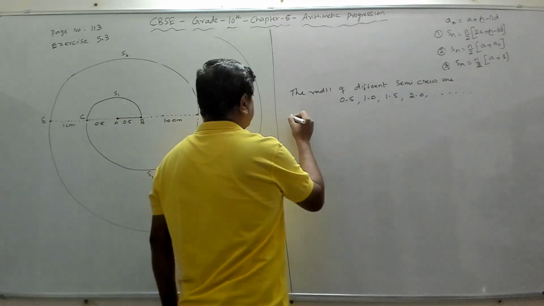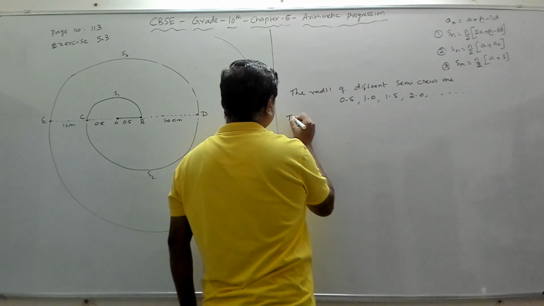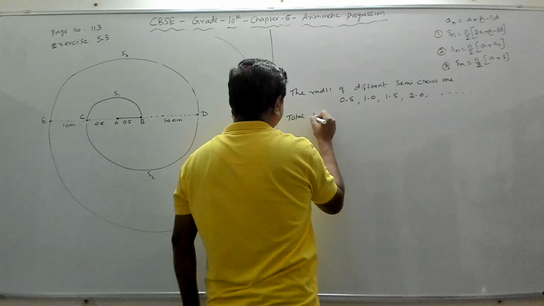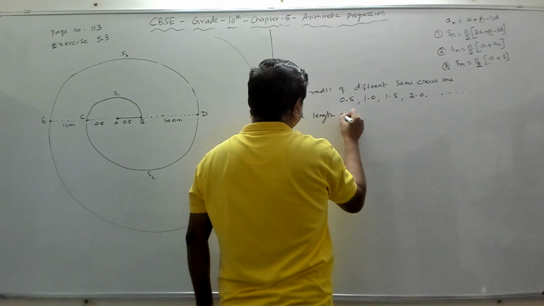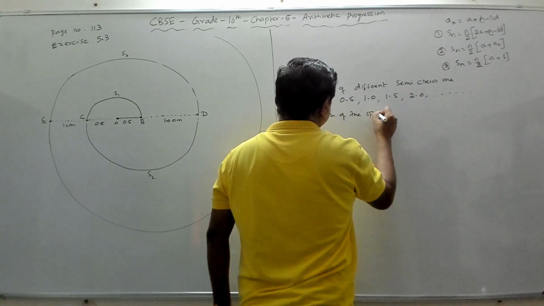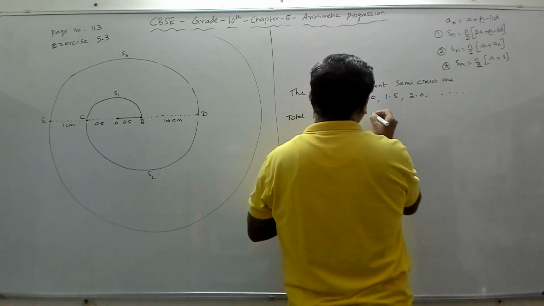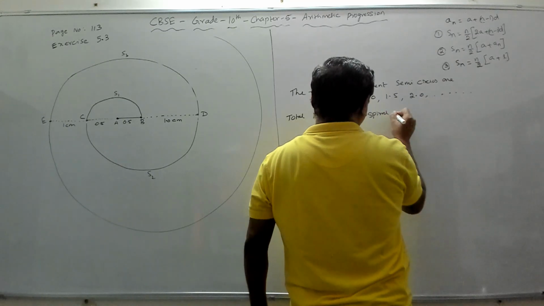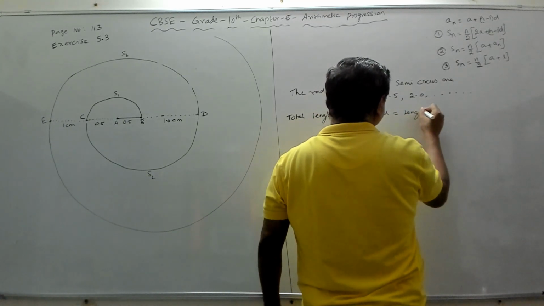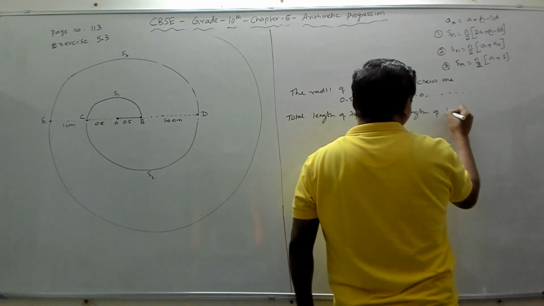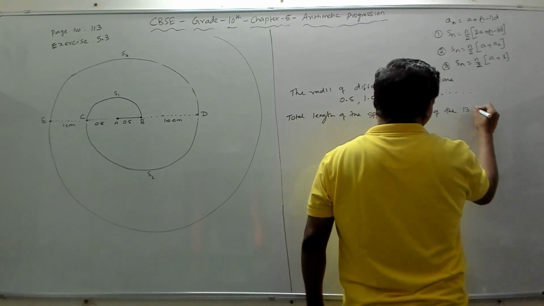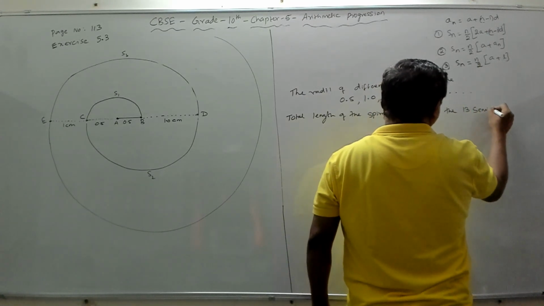So the total length of the spiral will be equal to the length of the 13 semicircles.